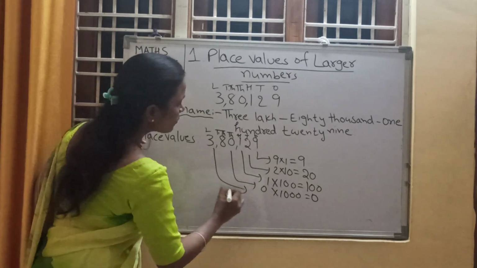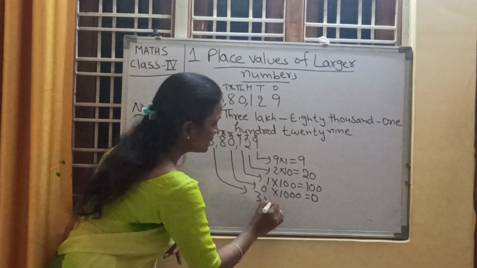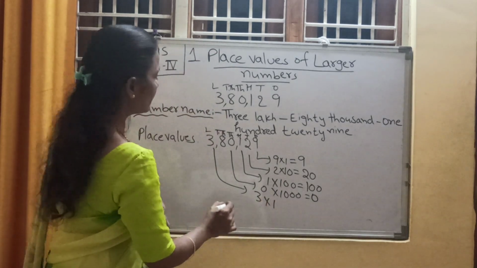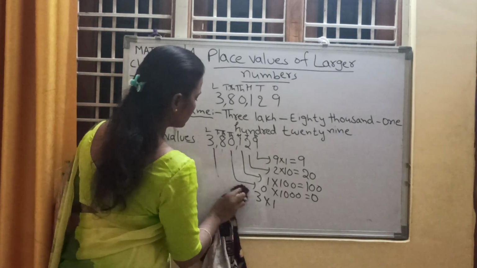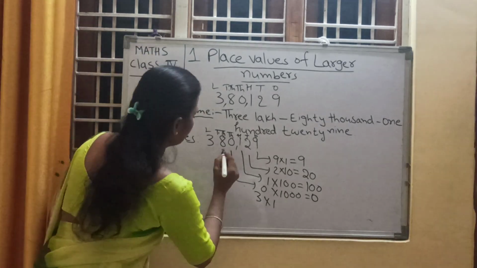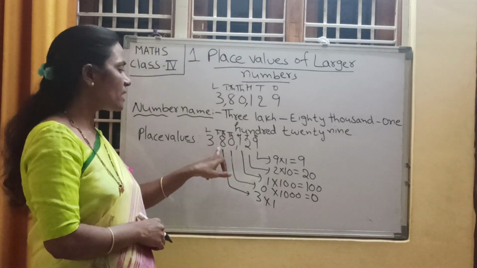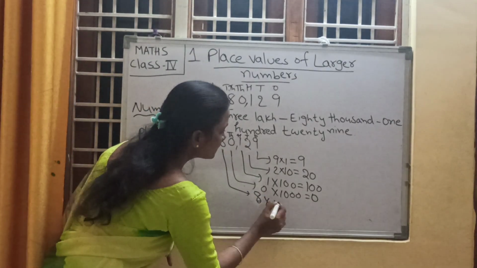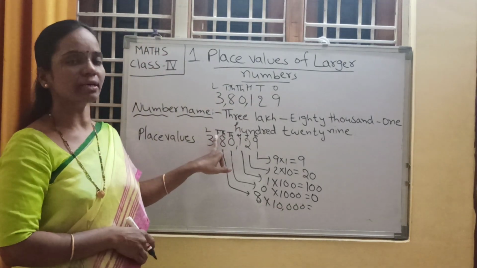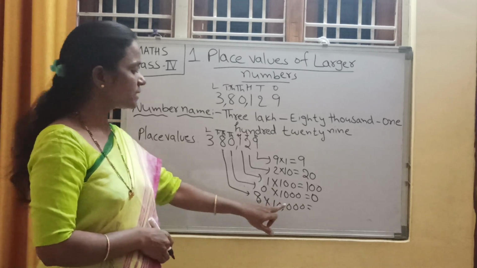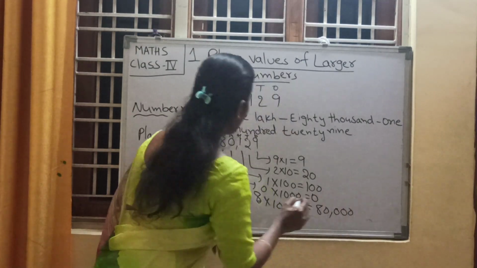What is the place value of 3? 3 is in which place? Lakhs place. So 3 into 1 lakh. Sorry, first 8. Write down the 8 first. So 8 is in 10,000's place. What is the place value of 8? 8 into 10,000. Place value of 8 is 8 into 10,000. 80,000 is the place value of 8.